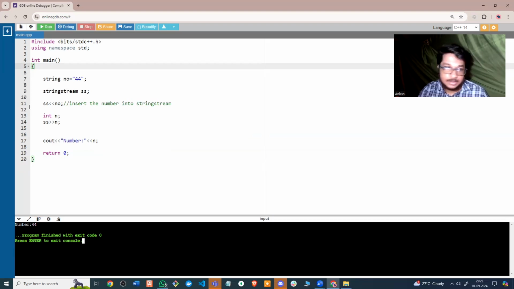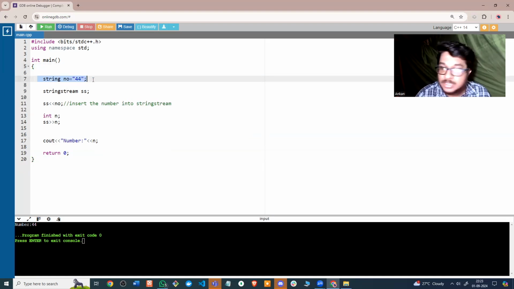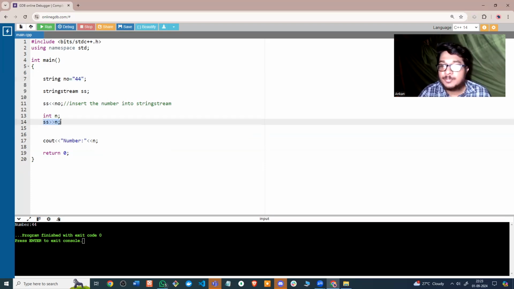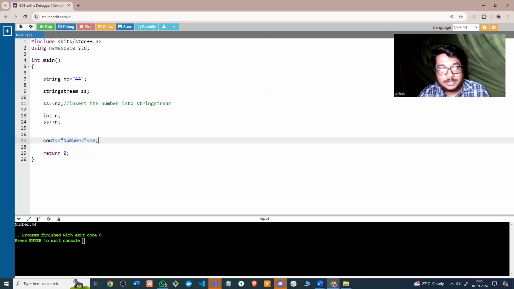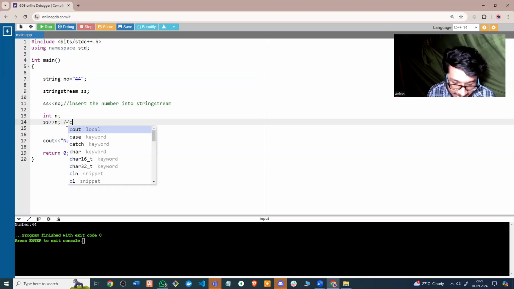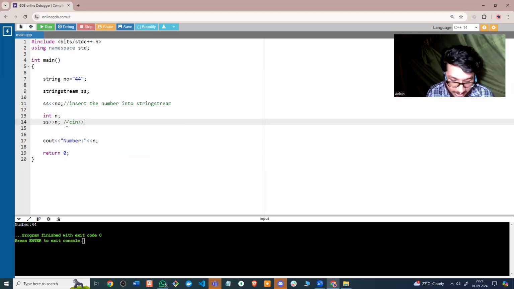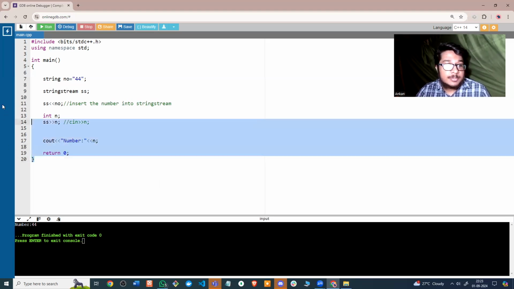So what we did here, we took a number string stream, actually 44 is a string. We put it into the stream, right? And then we took it back from the stream. Then we read it back from the stream, and then we printed it. So this is pretty similar to the cin which we do in C++, right? Because there also we are reading from the stream only. That's the user input. So this was a bit about string stream.